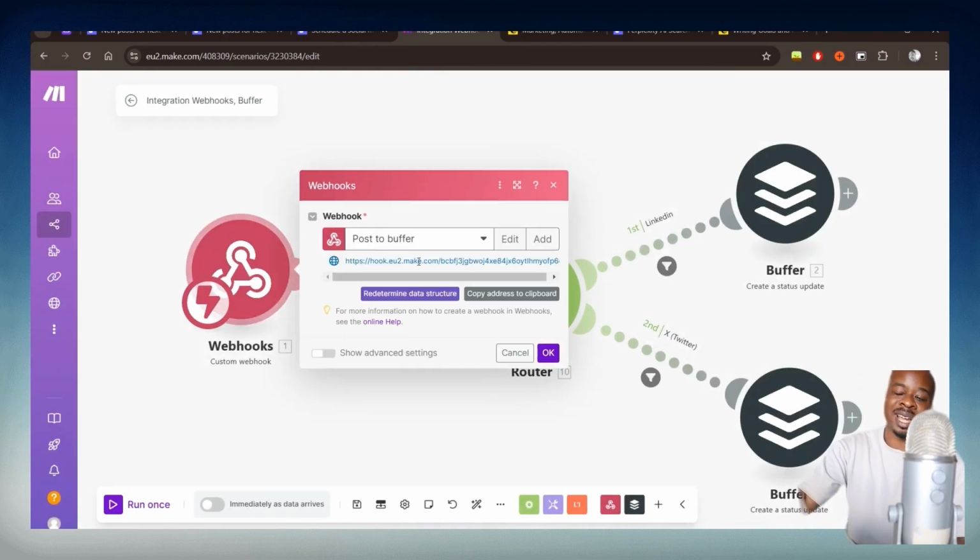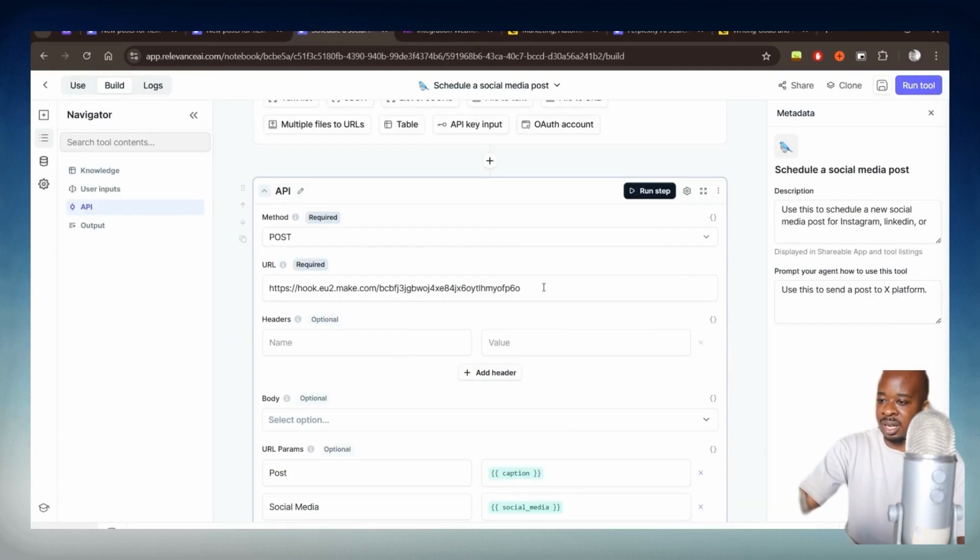And you want to create a custom webhook, and it's going to give you this webhook address right here. Once you've done that, you want to copy this webhook address and just paste it here, which is what I've done.